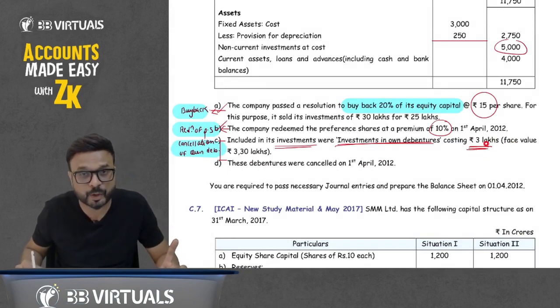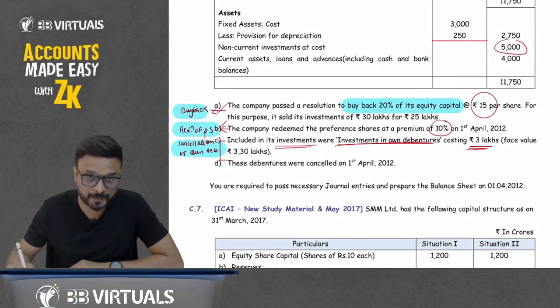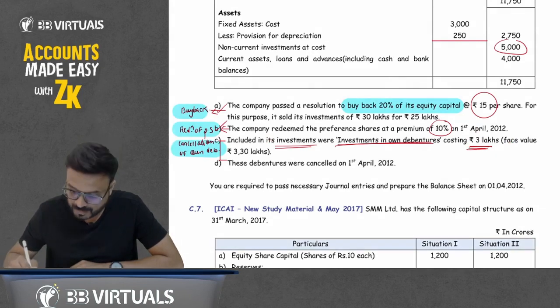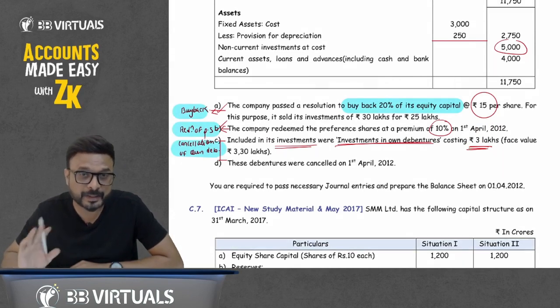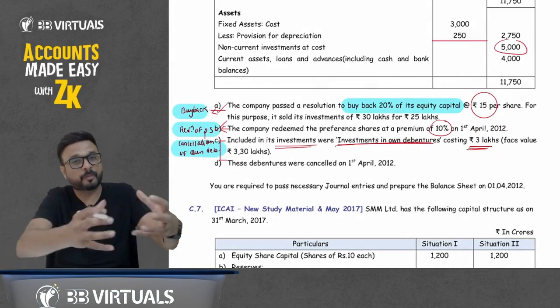You have purchased at rupees 3 lakh. That is the cost of the debenture that you have purchased from the market.